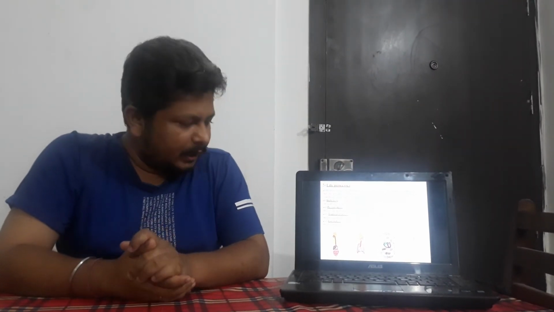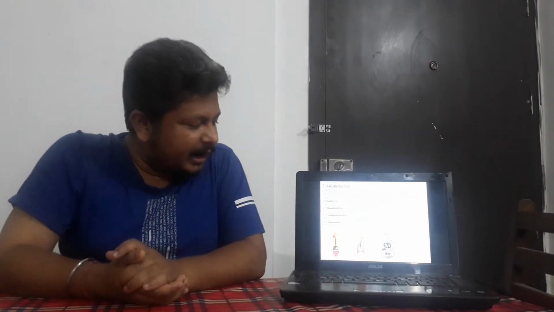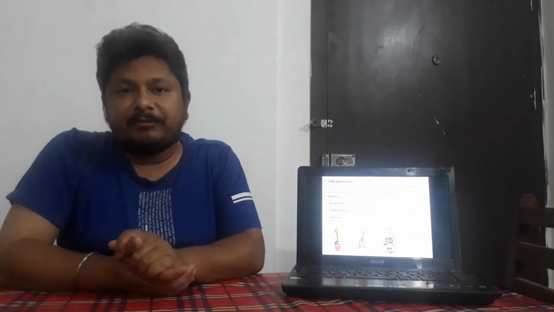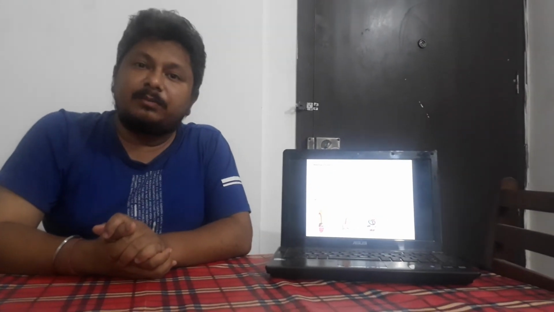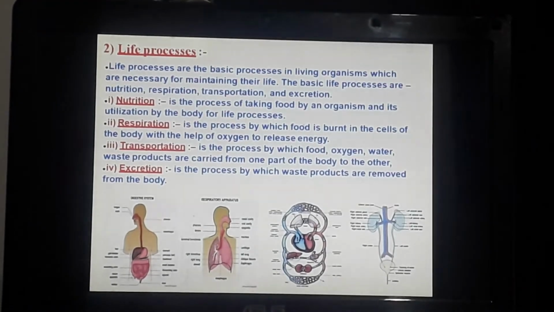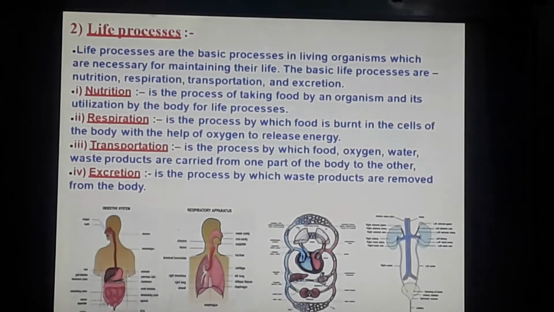The last life process that we will deal with is excretion. Excretion is removal of unwanted products from the body. Unwanted products are eliminated from the body by the process of excretion. Here the main role will be played by the kidneys, which are 2 in number.